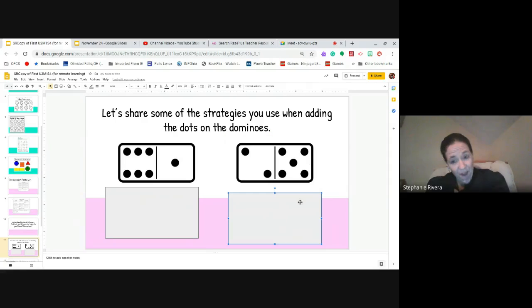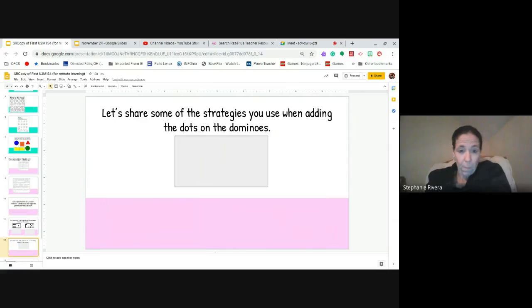Well, I know this is 5, and then I could say 6, 7. I don't have to count those 5 again. I know it's 5 just by looking at it. I could say 5, 6, 7. And that is a strategy that we refer to as, you're right, counting on. So who likes to just count all the dots? Who likes to count on? Those are different strategies that we can use.